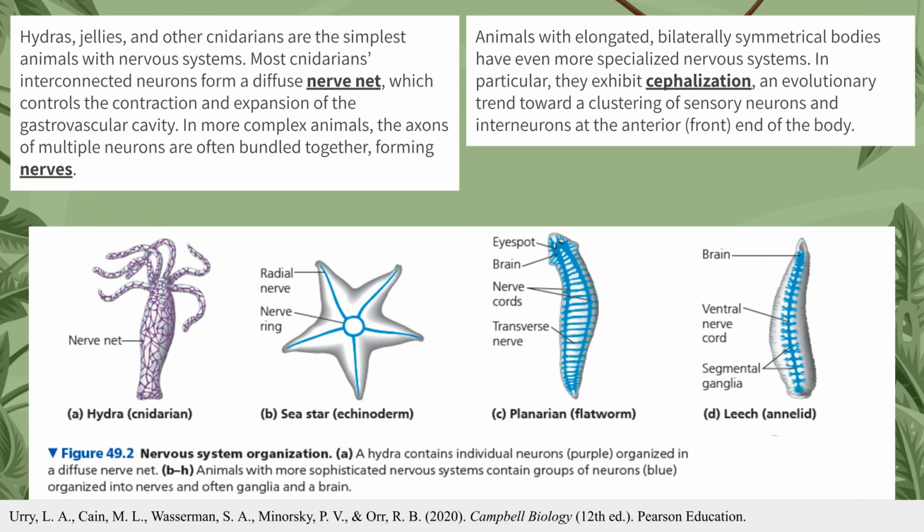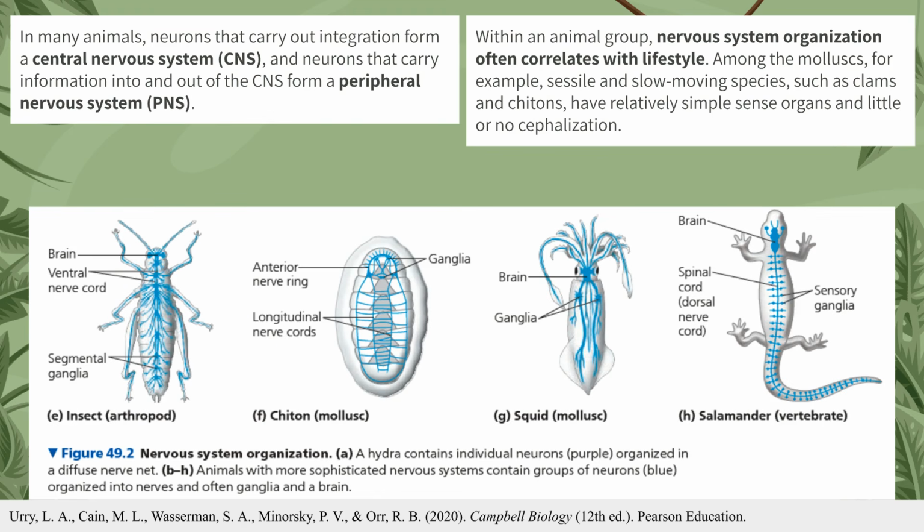Unlike the hydra, the planarian exhibits clear cephalization with a simple brain and eye spots located at its front end, along with longitudinal nerve cords. By the time we reach the leech, an annelid, the nervous system has become much more specialized. The leech has a distinct brain located at its anterior end to integrate sensory information. Like the leech, the insect exhibits cephalization with a nervous system organized to support active movement and sensory processing.